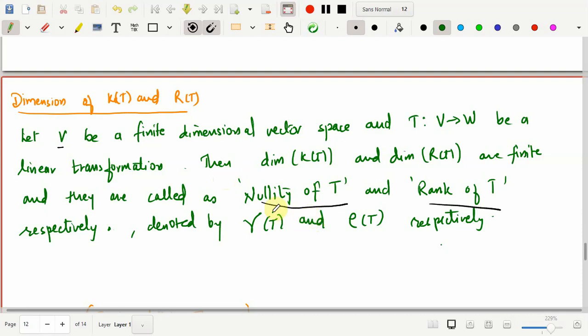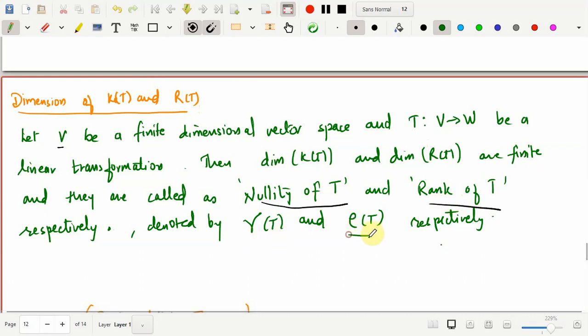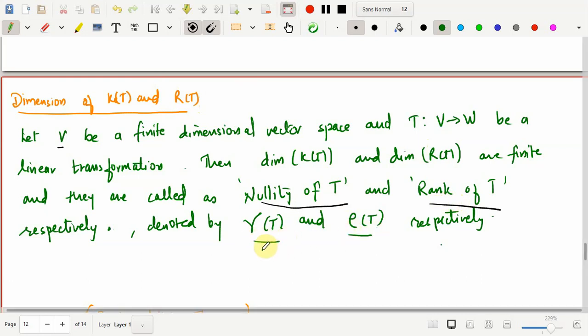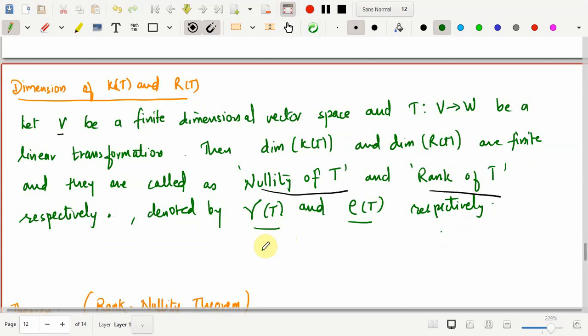For this dimension to exist and to be finite, the only sufficient condition that we required is that V has to be finite dimensional. In that case, we can talk about the dimension of kernel of T and the dimension of range of T, and the terminology that we use for these terms is the nullity of T and the rank of T respectively, and these are the notations that we prefer as standard notation.